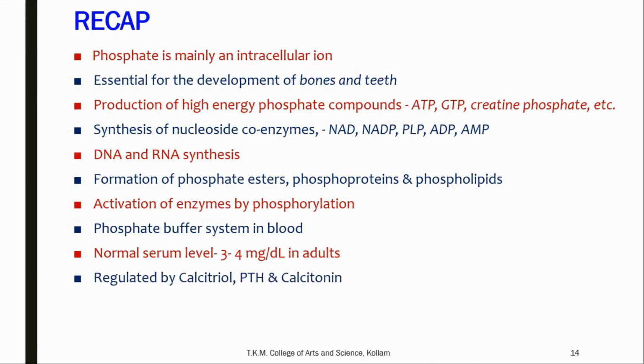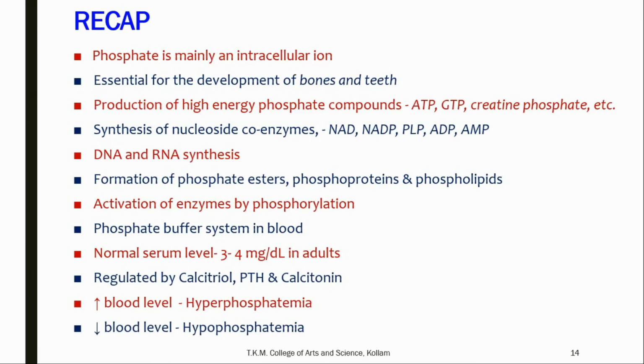It is regulated by the hormones calcitriol, parathyroid hormone, and calcitonin. An increased blood level is known as hyperphosphatemia, and the decreased blood level is known as hypophosphatemia. That's all about the phosphate.